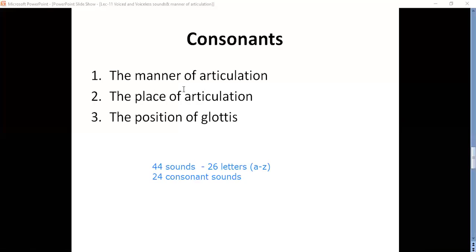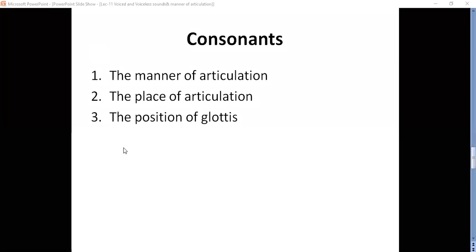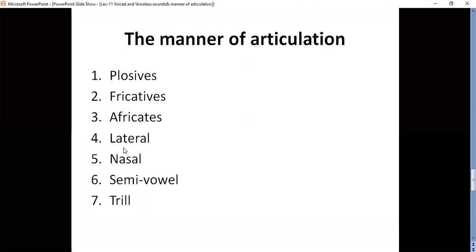Today we will see only the manner of articulation. So in the manner of articulation, we can say there are 7 types of manners. In these 7 types, the air can flow out of your mouth. How many types we have seen already? We have seen 3 types, right? One is stoppage, another one is friction, another one is without any friction.